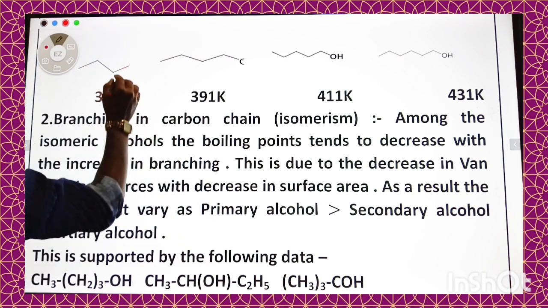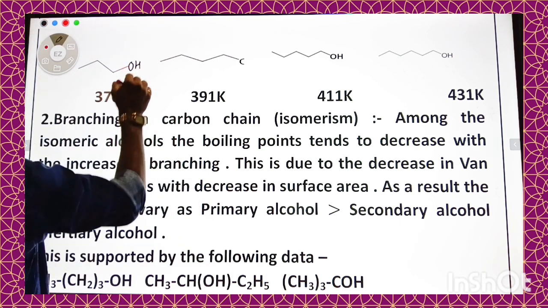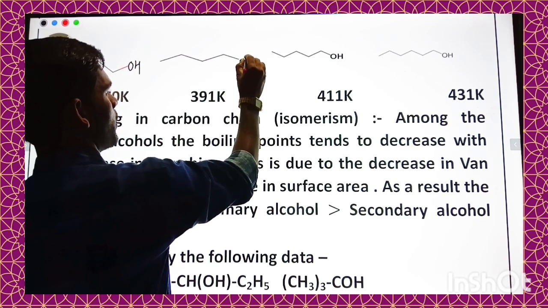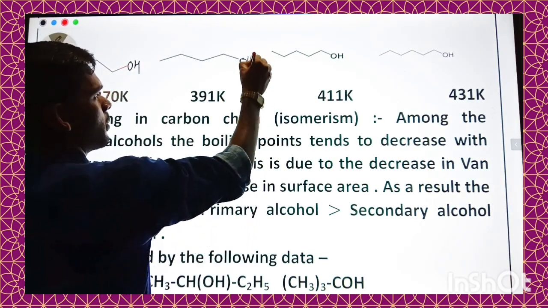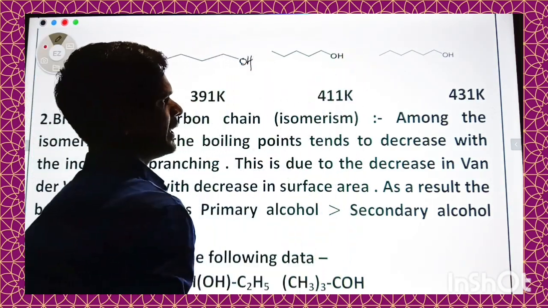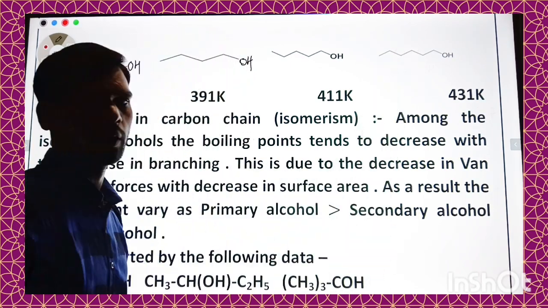We are having propanol, butanol, pentanol and hexanol.